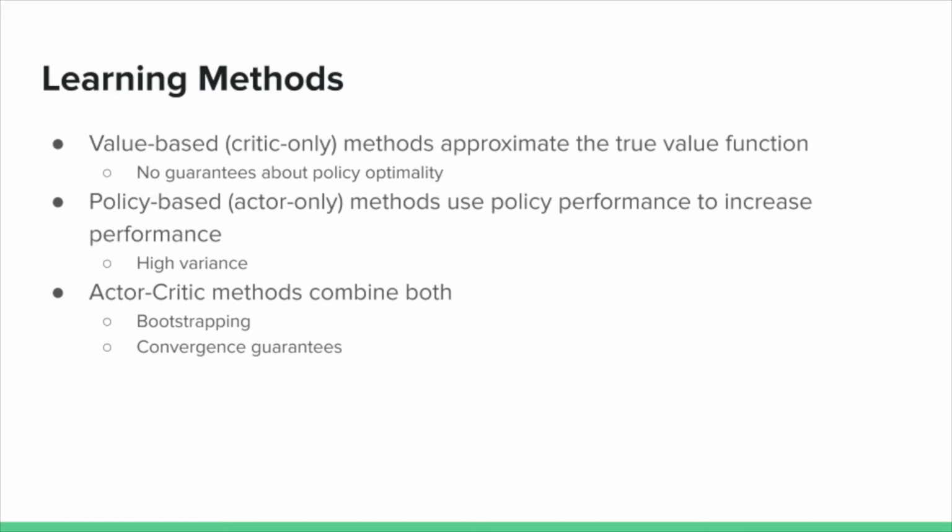Policy-based methods search for optimal policies directly, which results in better convergence guarantees due to the policy gradient theorem, but tends to be high in variance. Actor-critic methods combine both methods, using approximate value functions to critique new policies. This results in lower variance while also maintaining some convergence guarantees.